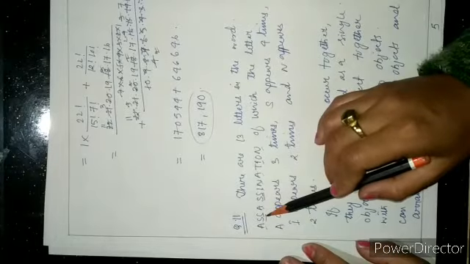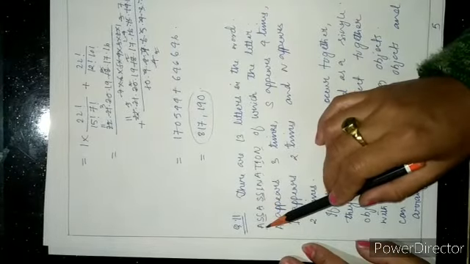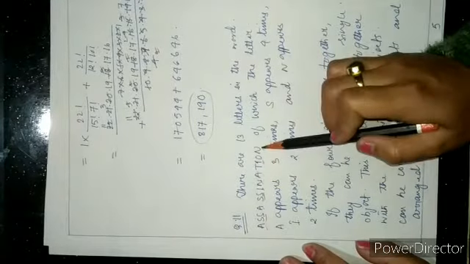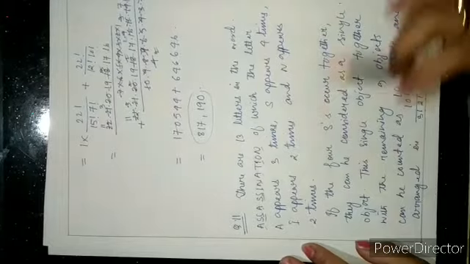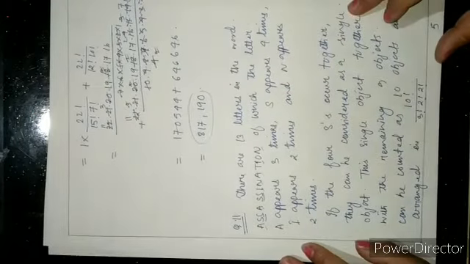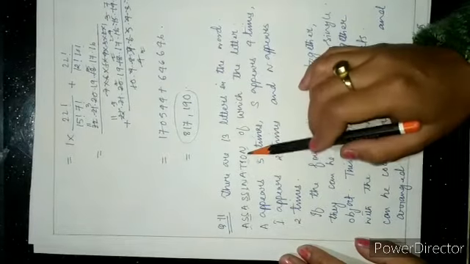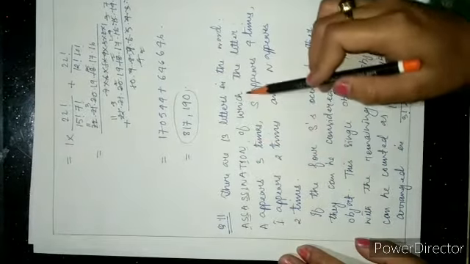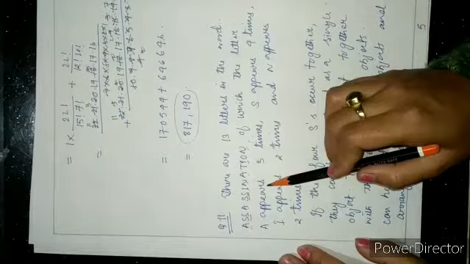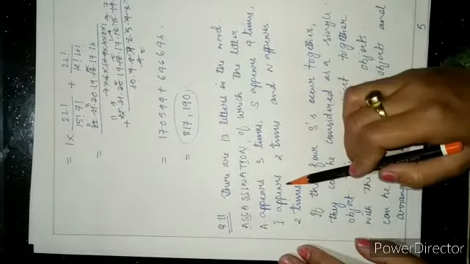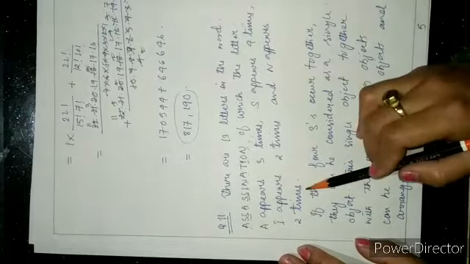The letter S appears 4 times, the letter A appears 3 times, the letter I appears 2 times, and the letter N appears 2 times. Since they are not distinct, we apply the formula for repeated letters. There are 13 letters in the word assassination, of which A appears 3 times, S appears 4 times, I appears 2 times, and N appears 2 times.